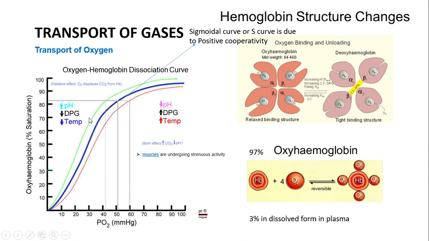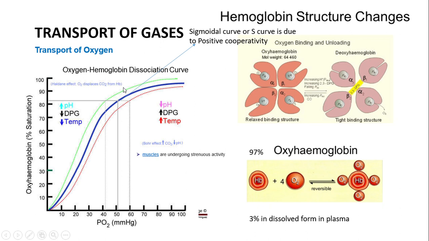And if DPG is low and the temperature is low, the affinity of the hemoglobin for oxygen binding would be high. So this will favor the forward reaction, which will lead to the formation of oxyhemoglobin. So if you see